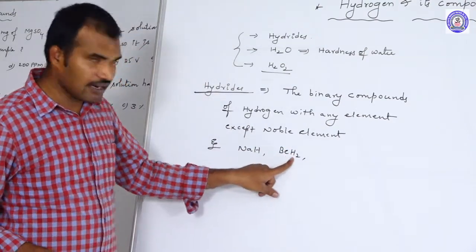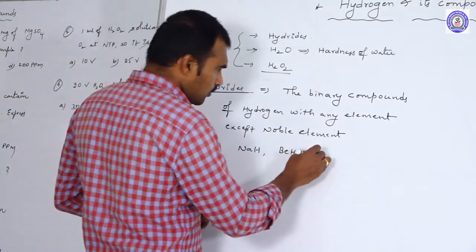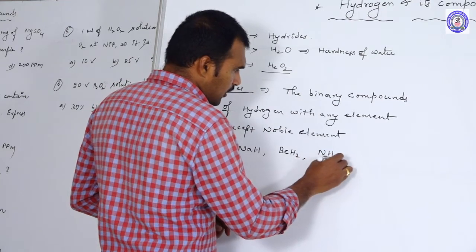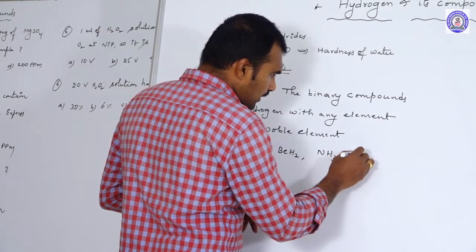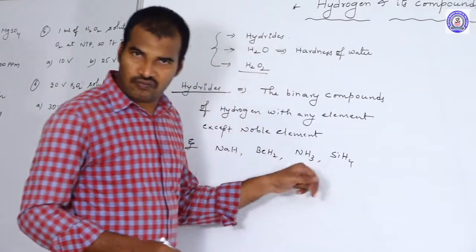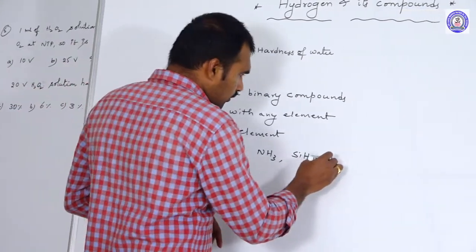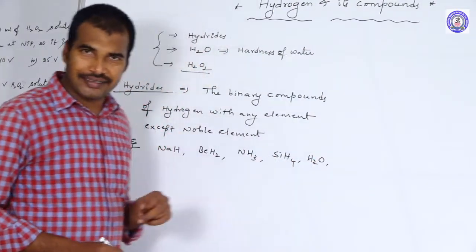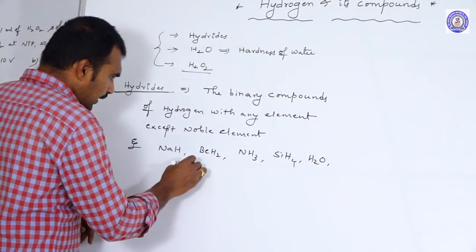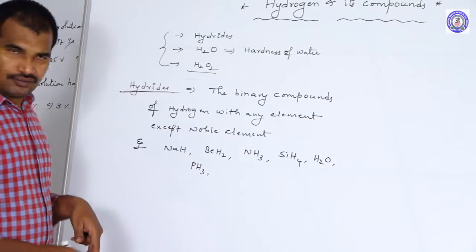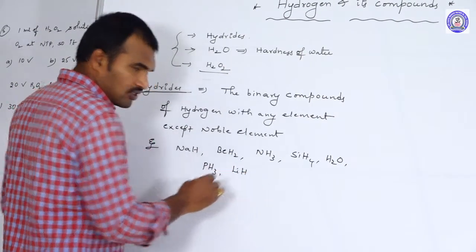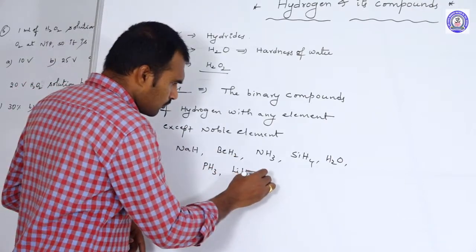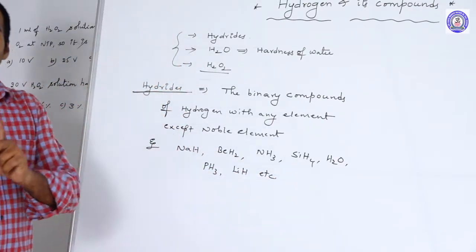Beryllium hydride, BeH2. It is also beryllium and hydrogen. Next, NH3. Even this is also one hydride. Next one, SiH4. This is also one hydride. And H2O. This is also one hydride. PH3. This is also one hydride. Next, lithium hydride. This is also one hydride. It is a binary compound.